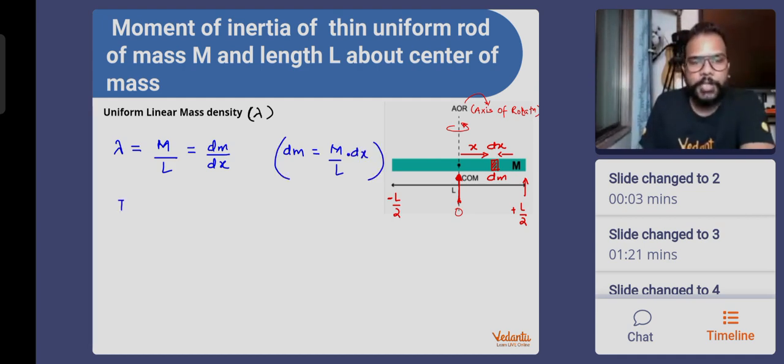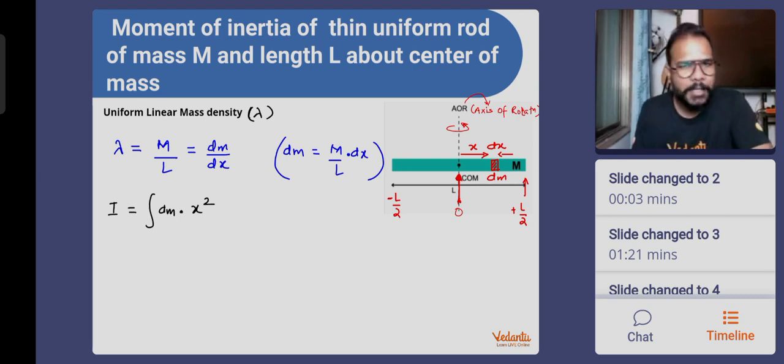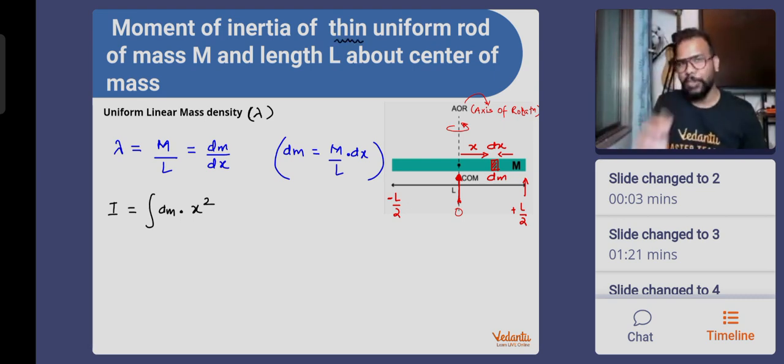Now I want to find out the moment of inertia I, and the moment of inertia for the entire object will be the integration of the moment of inertia of the small mass. For the small mass dm, its moment of inertia is dm times x squared. How is that so? It's like a point mass. It's a very thin rod, okay? In the diagram, it may look like a proper scale or a very thick rod. It is actually a very thin rod that we are talking about, like a wire. A wire is being rotated. It is that thin that we are talking about.